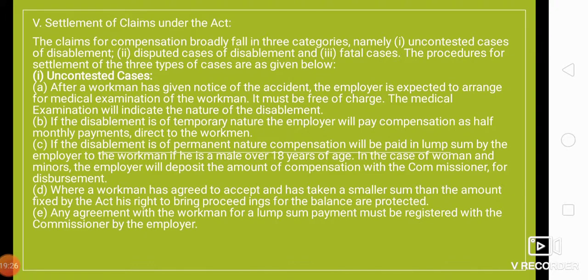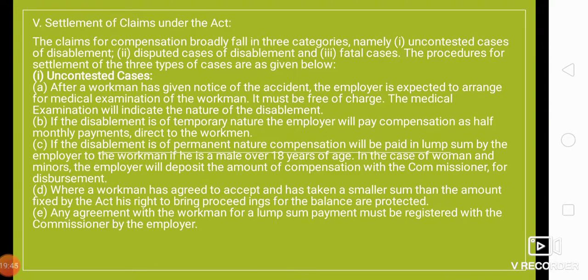If the workman is above 18 years of age, the compensation will be paid directly to him, right? And in case the workman is a woman or a minor, the employer will deposit that amount of compensation with the commissioner for disbursement.